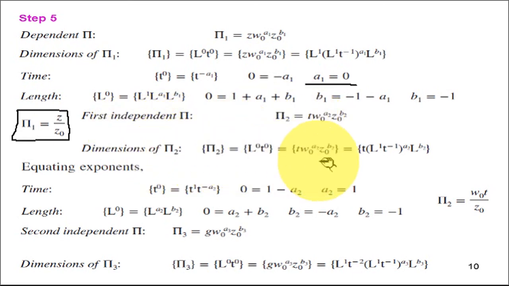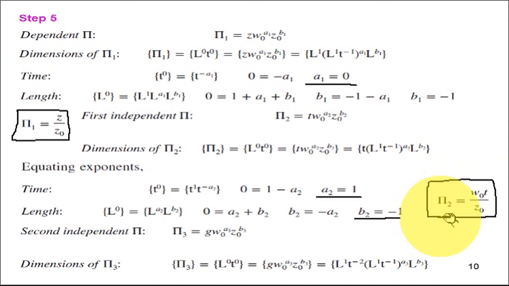Then doing the same calculations for a2 and b2, repeating these steps, a2 is 1, b2 is minus 1. So put this a2, b2 in this formula. Therefore pi2 is equal to w0 into time upon z0. So this is the second pi term.